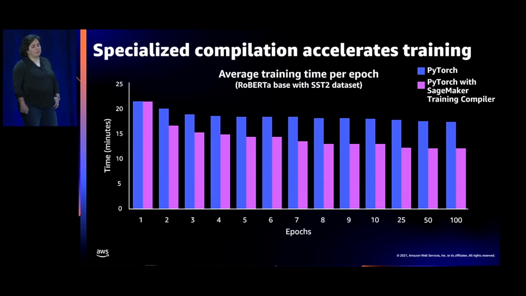As training progresses, Training Compiler outperforms the default framework. For jobs that are sufficiently long enough, the accelerated training process eventually makes up and then overcomes the initial compilation overhead, shortening the total training time for your model training. Compilation takes just a few minutes for most models, and some speedup can be achieved even for training jobs that are just 30 to 40 minutes in length.